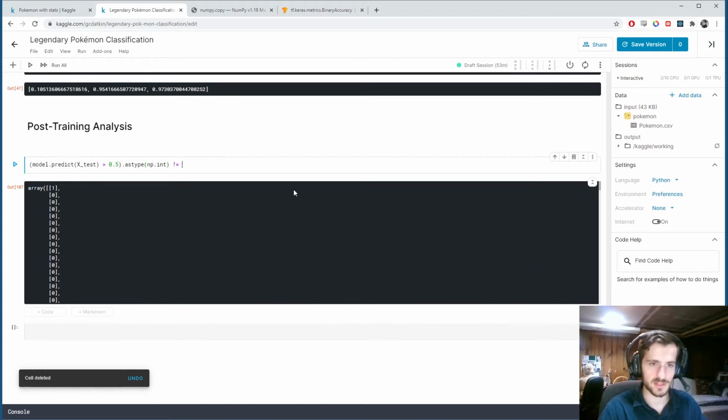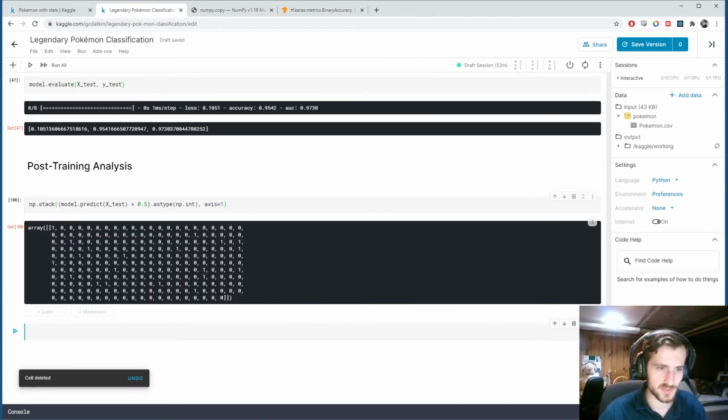compare it to y_test. Now, before I do that, I'm going to have to stack this. You see these are all individual arrays in there. If we use numpy.stack, specifying axis 1, I believe.